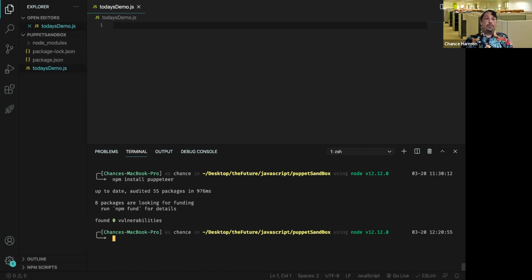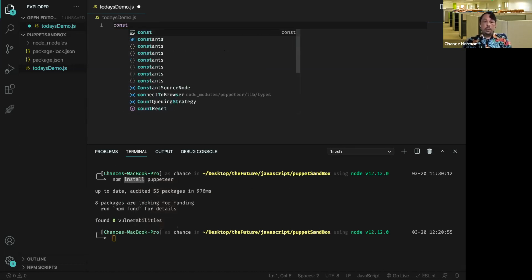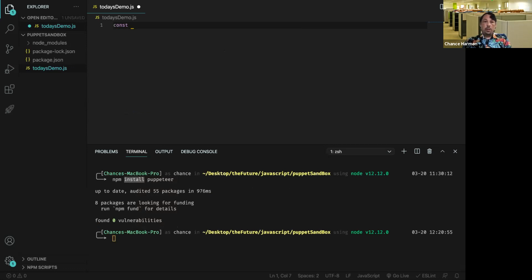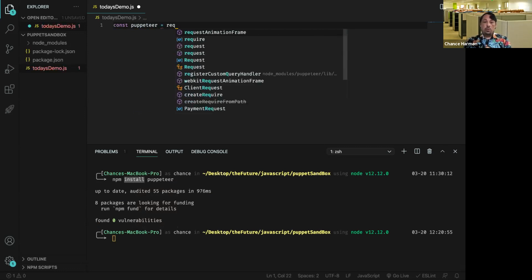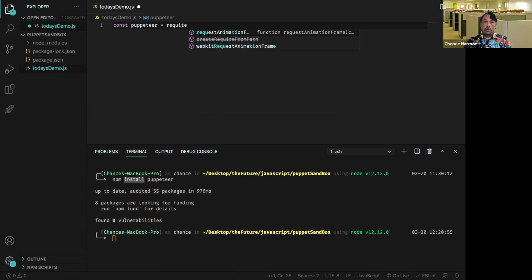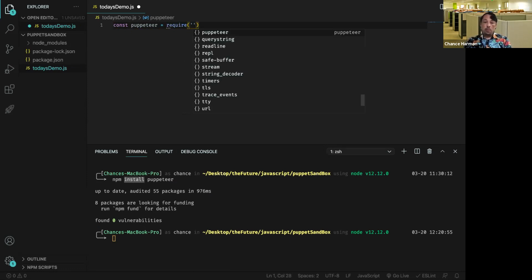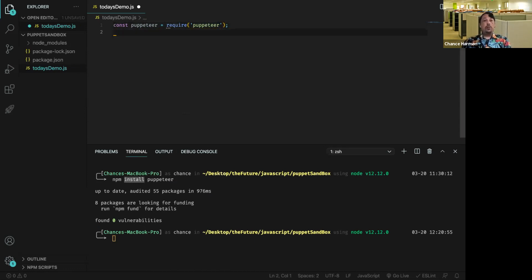Install Puppeteer. All right. And believe it or not, the hardest thing about Puppeteer is remembering how to spell it over and over again. This is pretty much normal Node environment stuff. I am not a great speller, don't worry. Puppeteer. Okay, this is it. We did an install, we required it into our code.